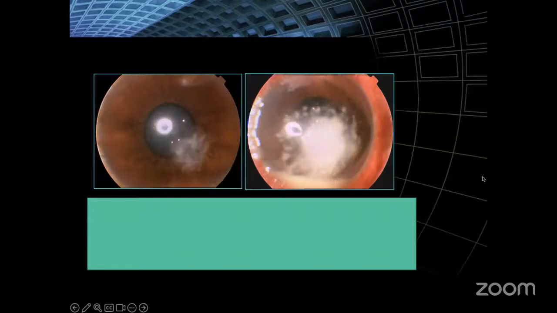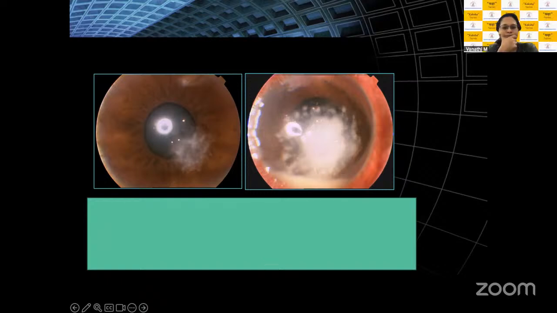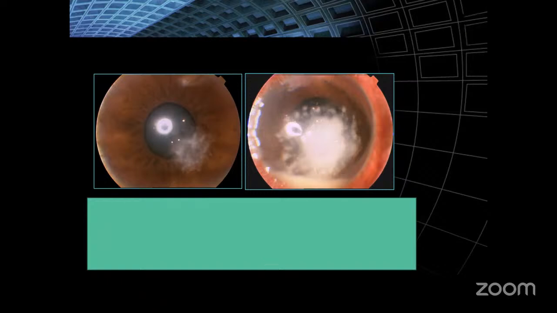Yes, ma'am. This first picture shows an ulcer showing a dendritic pattern of infiltration, and the surrounding cornea appears to be clear.